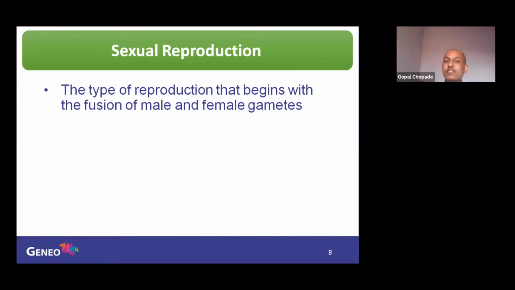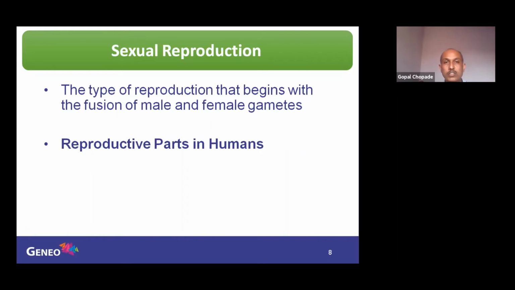This does not happen in asexual reproduction. Therefore, asexual: no gametes. Sexual: gametes. Is it clear? Yes.